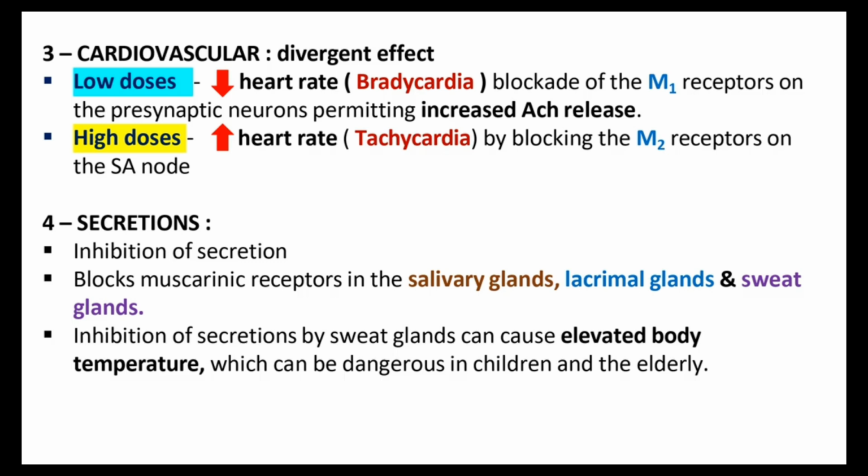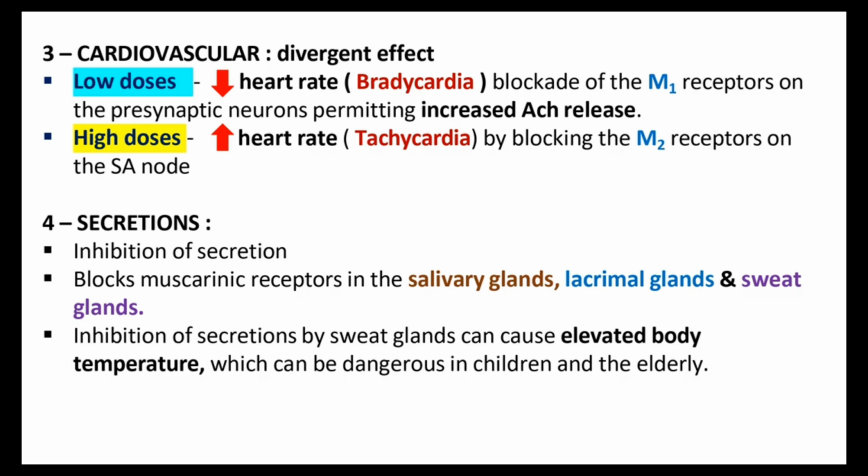And the next one is what happens to the secretions. Atropine causes inhibition of secretion. That means this is a parasympatholytic action, so the opposite of the agonist. That's why atropine is a cholinergic antagonist. It blocks the muscarinic receptors in the salivary glands, lacrimal glands and sweat glands, which decreases the secretions.